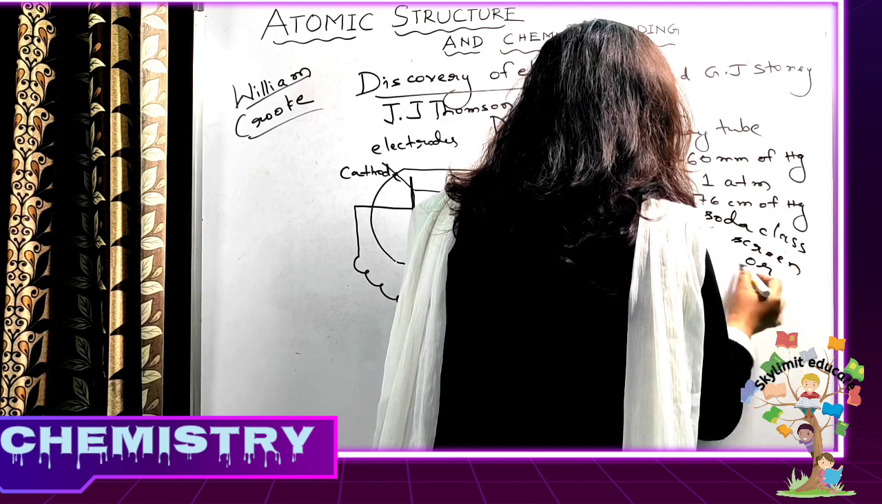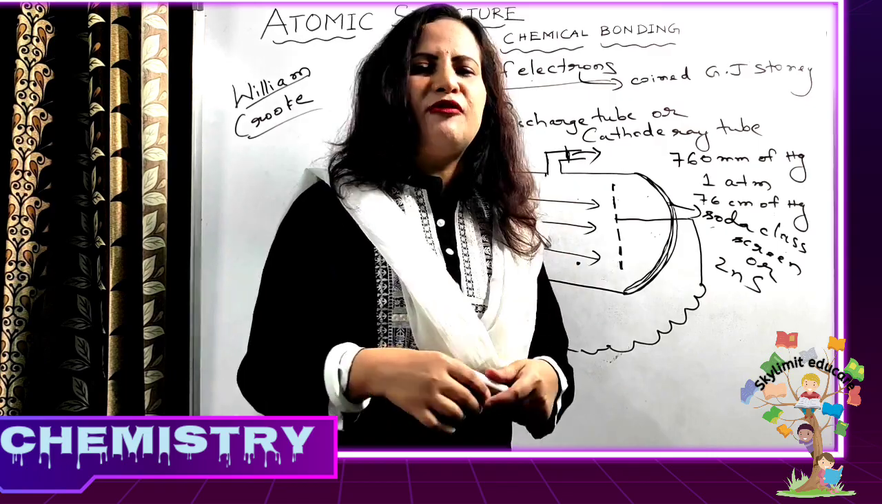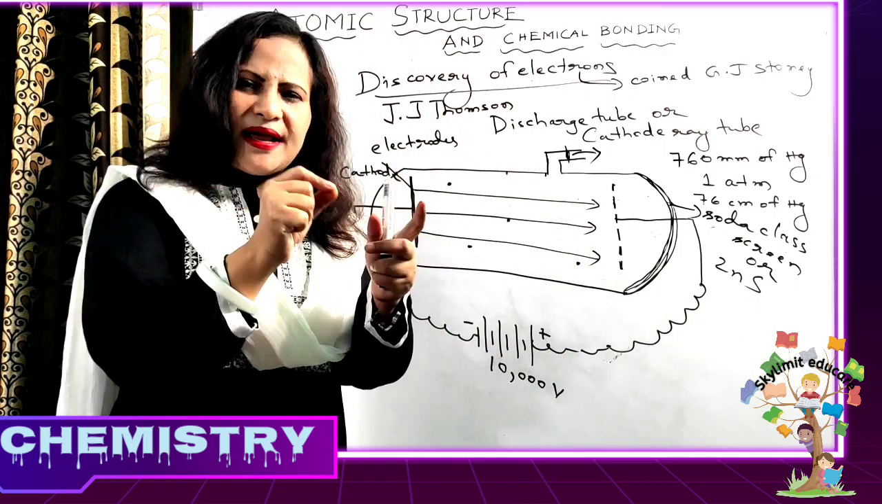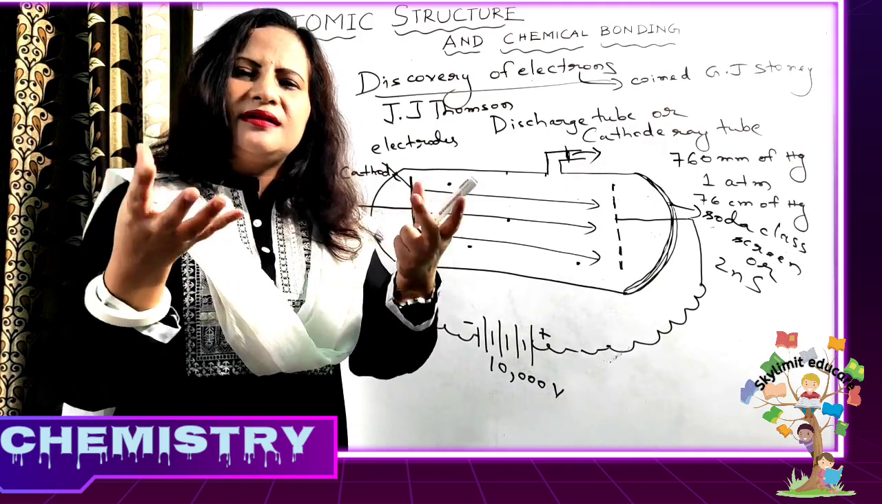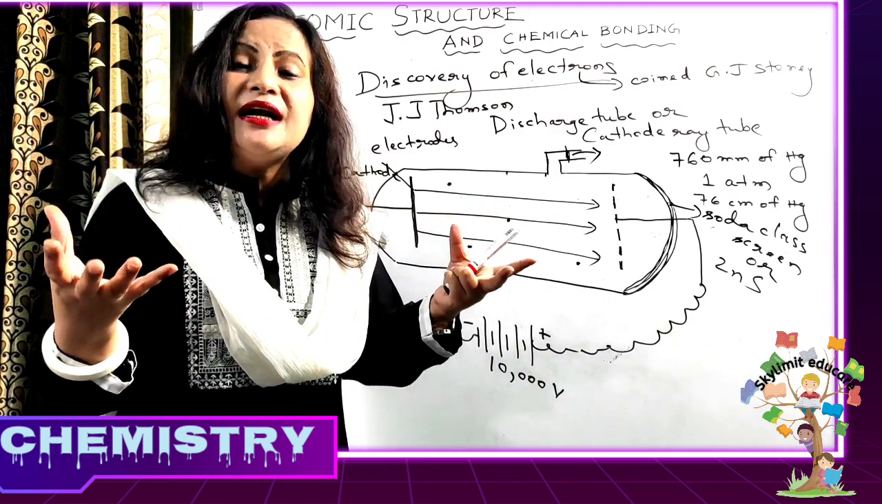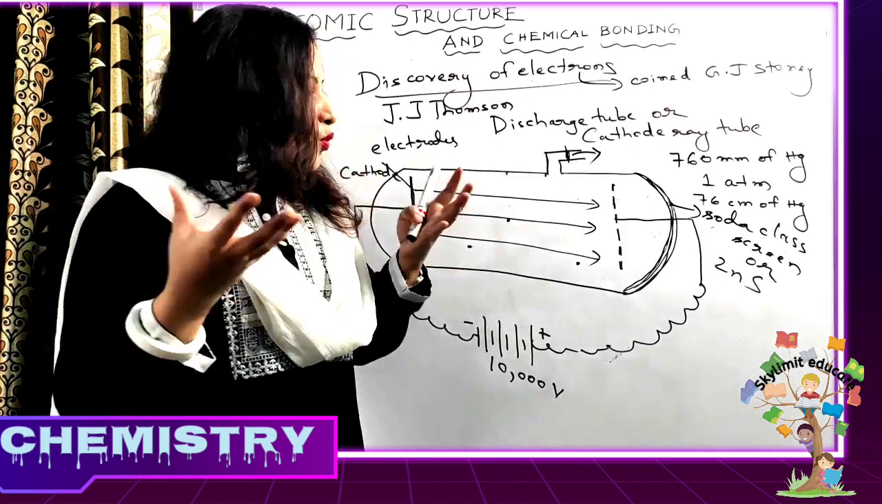Or zinc sulfide screen, which is a type of fluorescent material. That means what? Fluorescent materials means what? Whenever a particle strikes this fluorescent material, they produce what? They emit light. They glow. They start glowing. So what was noticed?